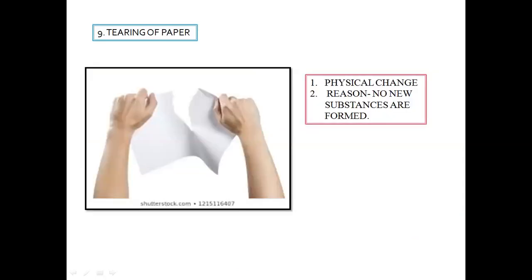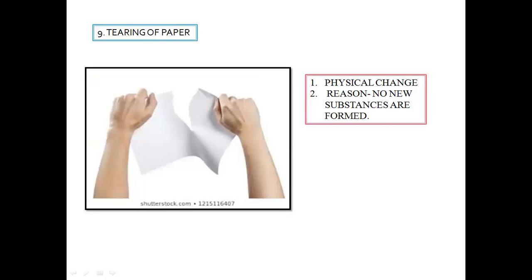Next, is tearing of paper a physical change? Yes, it's a physical change. Why, students? Because we may tear the page, and the page may not appear the same as it was before. Even by tearing it apart into many pieces, we will be getting innumerable pieces of paper.